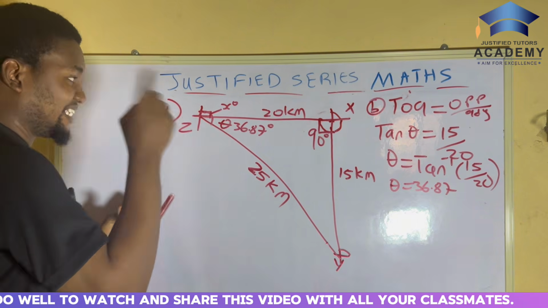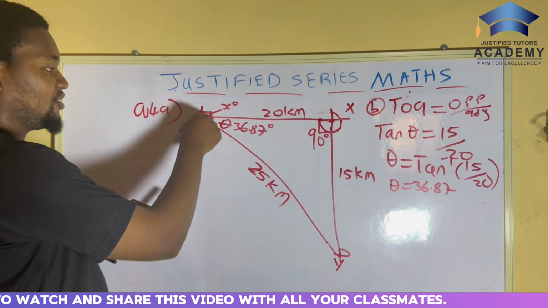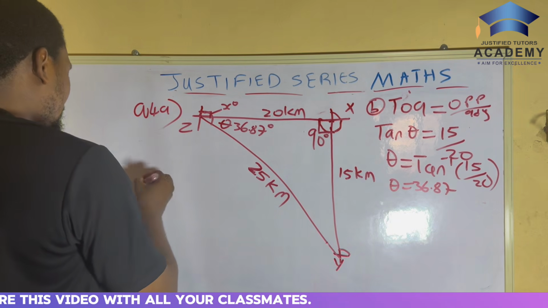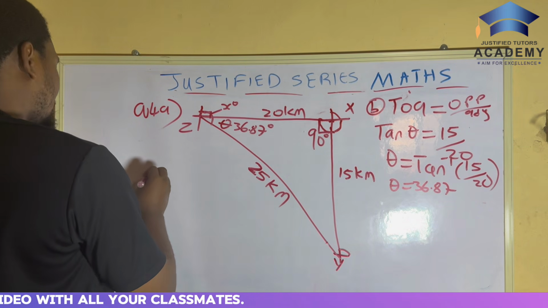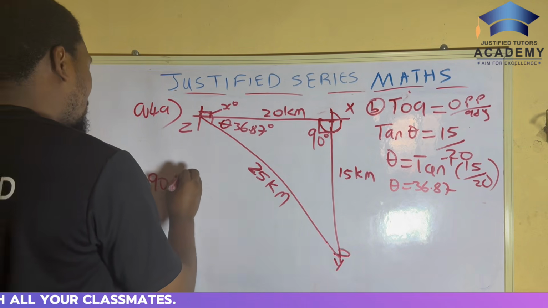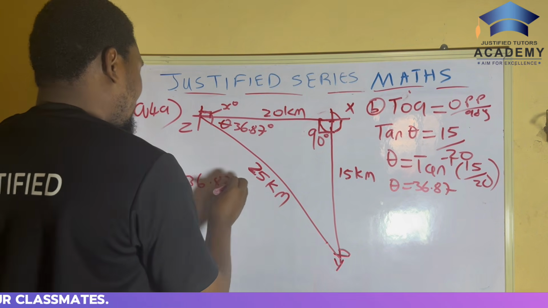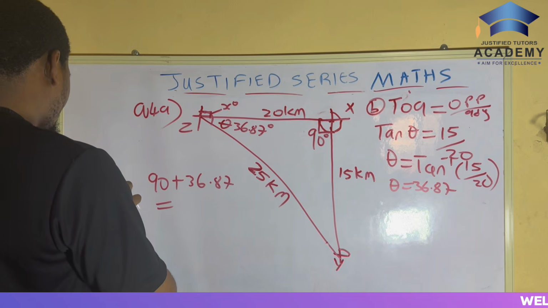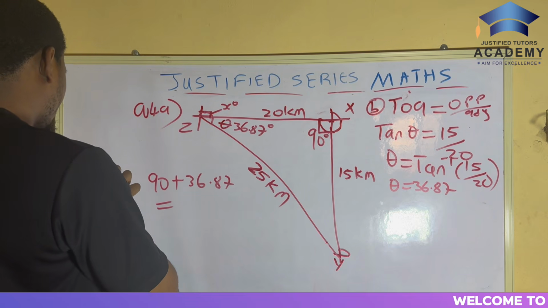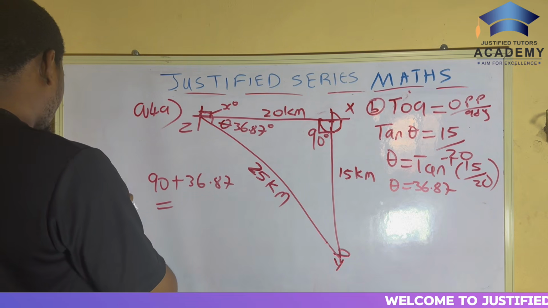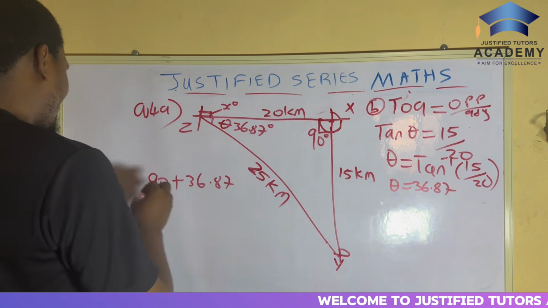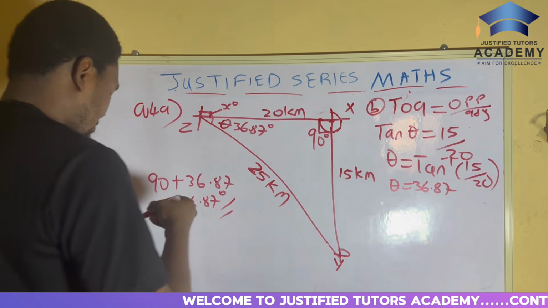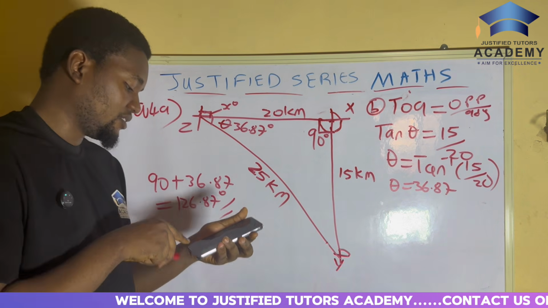So now we have 36.87 here. What do you do? Like I said before, you add it to the 90 degrees outside. So that will now become 90 plus 36.87, which gives us, calculate everybody, 126.87. Now this is the answer here. Nearest degree. That's the answer, guys.